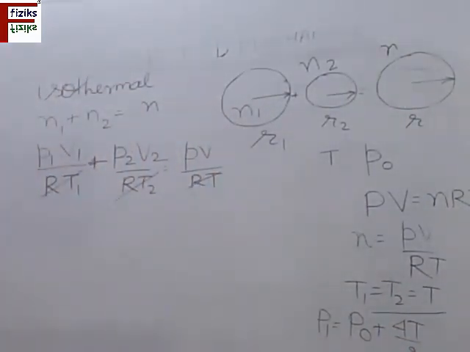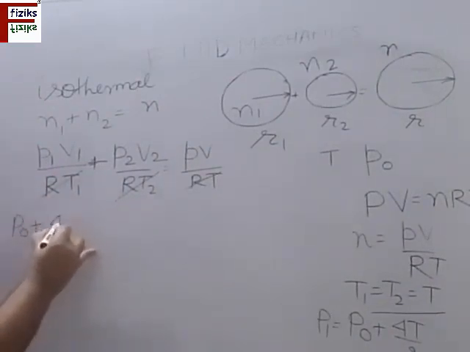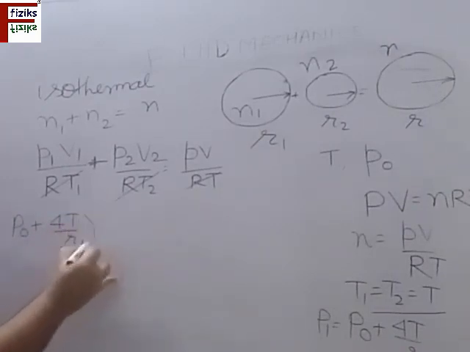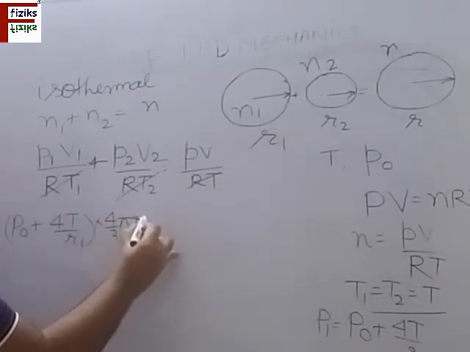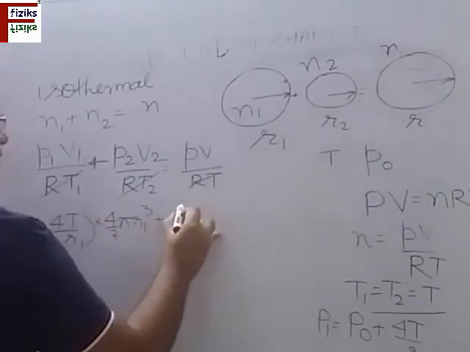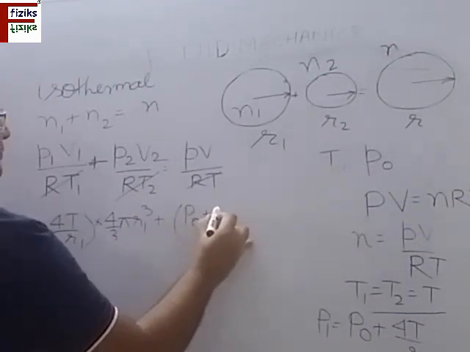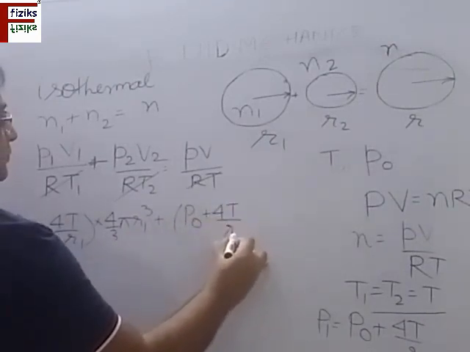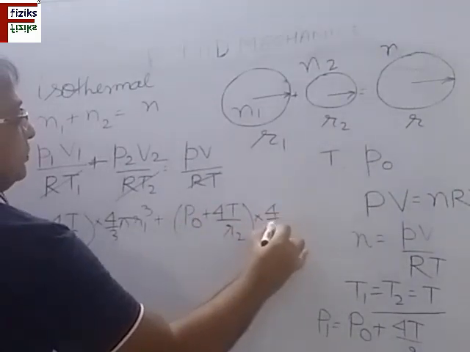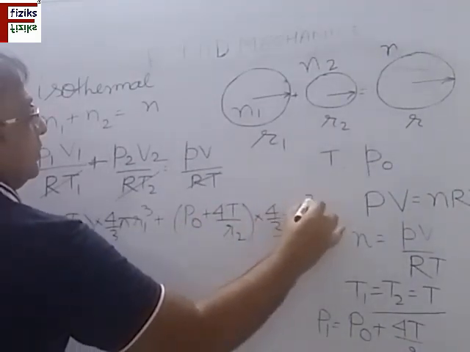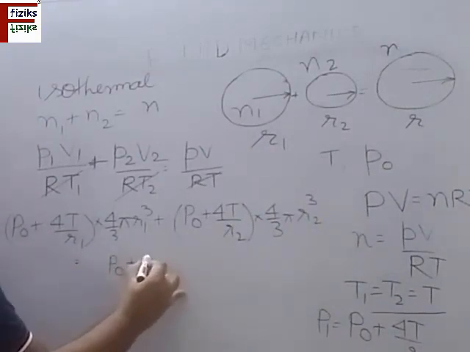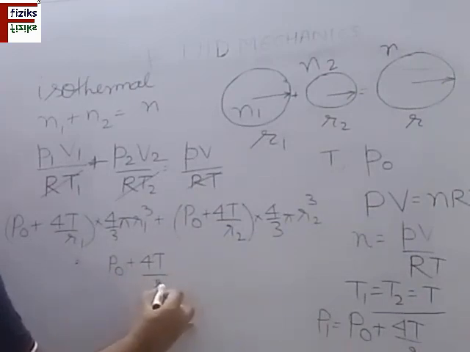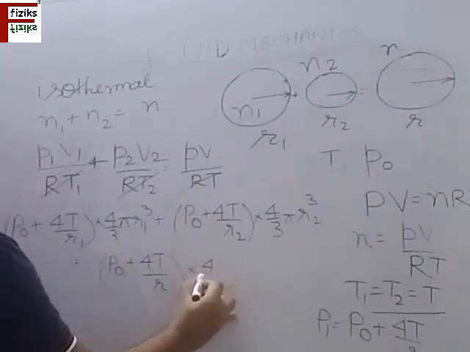Similarly, we can write the values of P2 and P. So P1 is P0 plus 4T by R1, into V1, the volume of the sphere, plus similarly P2 into its volume is equal to the final pressure, P0 plus 4T divided by R, into its volume.